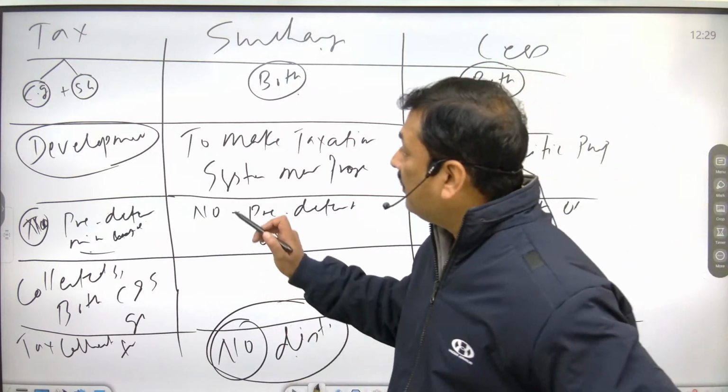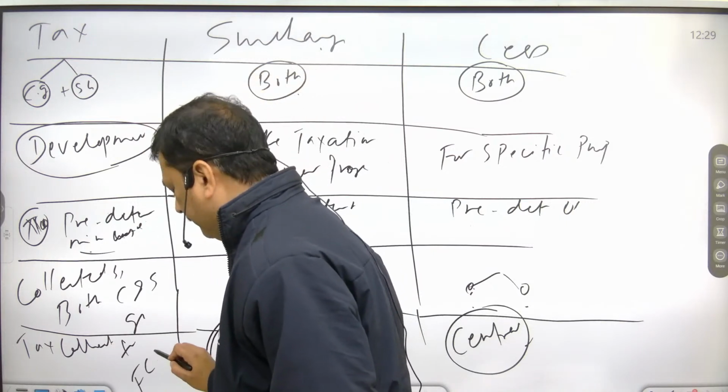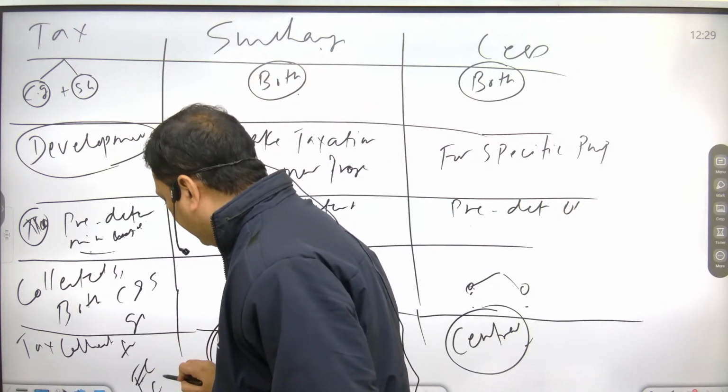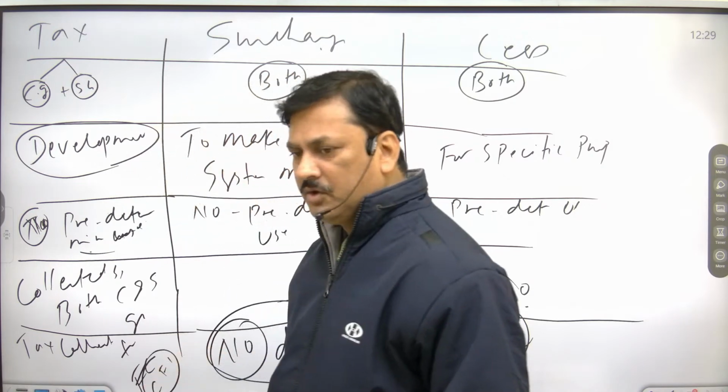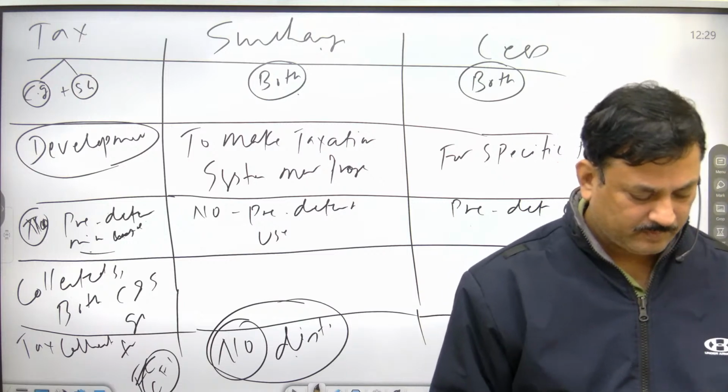Now, the next is: the money collected from tax goes to the Consolidated Fund of India. The money collected as surcharge also flows into the Consolidated Fund of India.